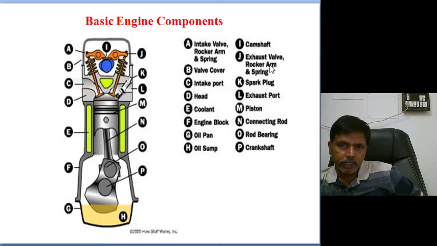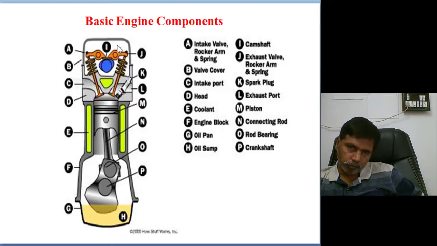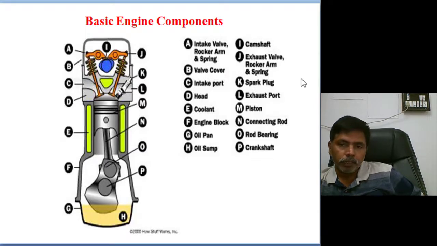Next, J, exhaust valve, rocker arm, spring, same. Here also like that. This is the exhaust port. The exhaust port is always covered by the exhaust valves. While by camshaft rotation, the rocker arm is pressing the exhaust valve, which means the valve will open. Whatever exhaust gas is there, total exhaust gas escapes from the cylinder block through the exhaust port. It can be visualized in the exhaust silencer.